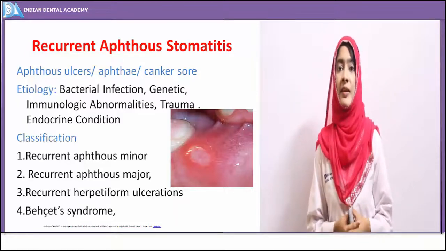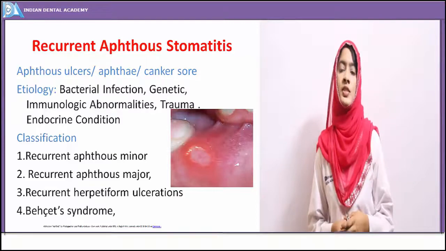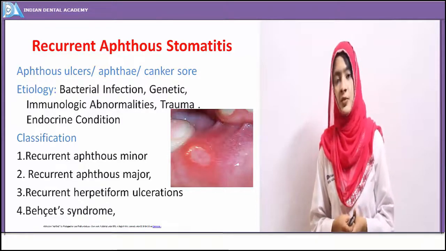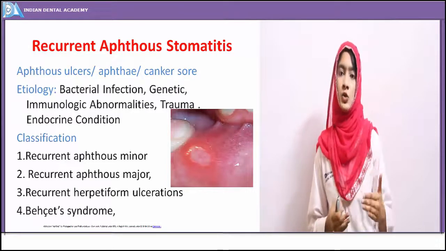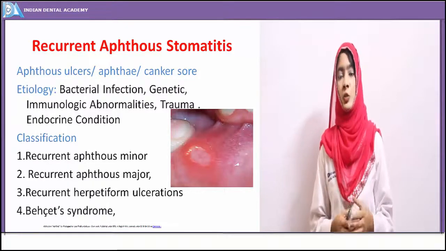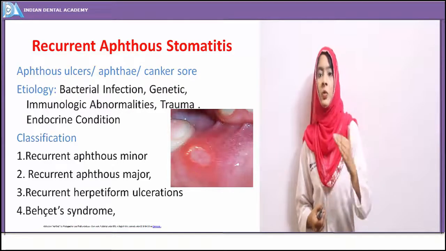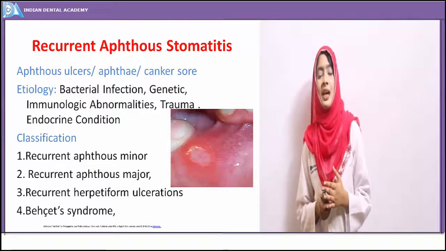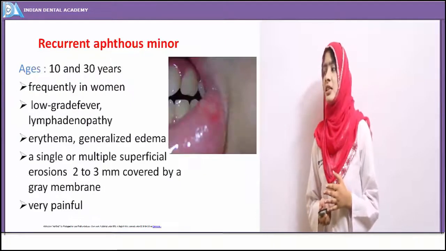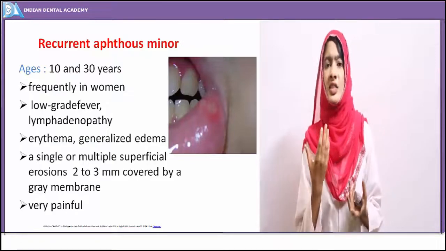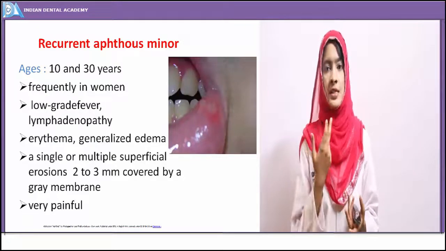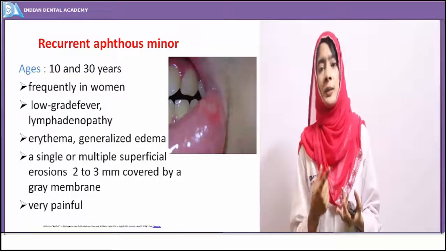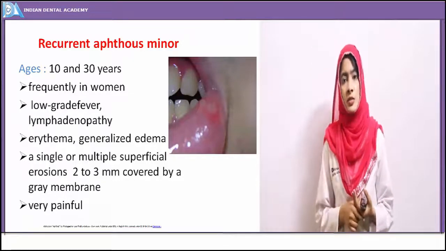So recurrent aphthous ulcers have been classified into four major forms. There is the recurrent aphthous minor, recurrent aphthous major, recurrent herpetiform ulcers, and ulcers associated with a syndrome called Behcet syndrome. So we'll see one by one what the clinical presentations of them are. Recurrent aphthous minor. These are nothing but the ulcers which we normally see on the lips or buccal mucosa or the labial mucosa, gingival mucosa, or the tongue or the palate. They are very small.